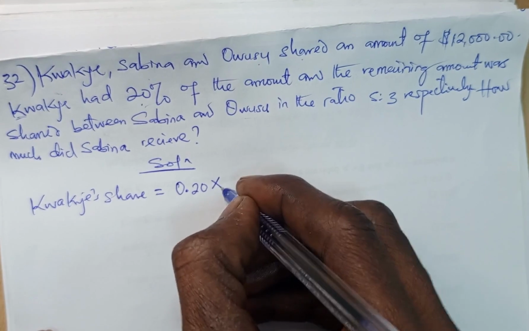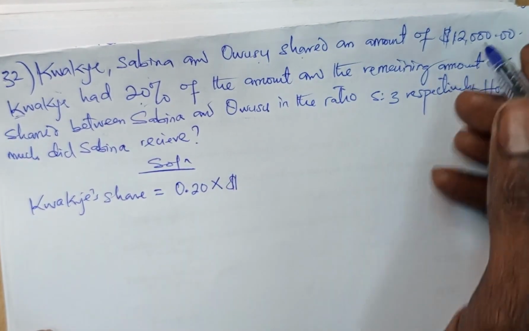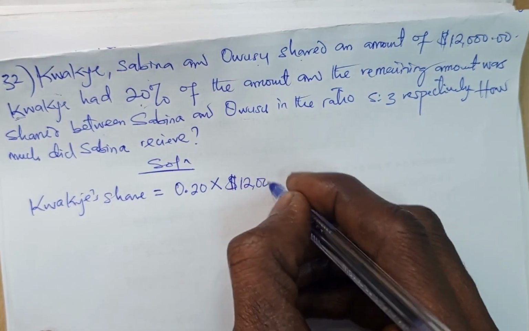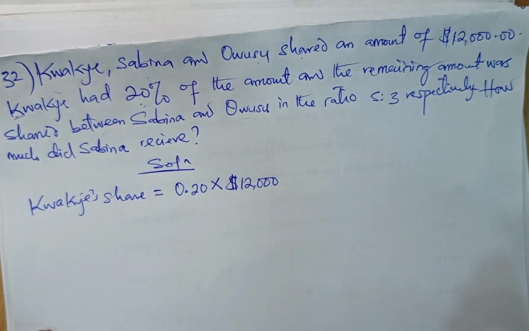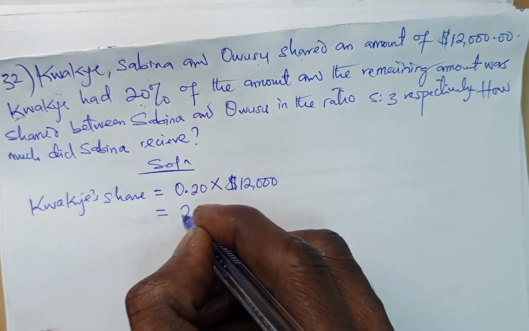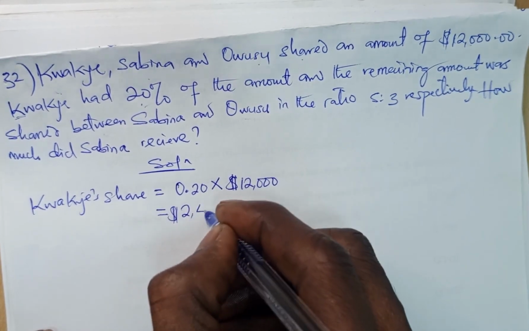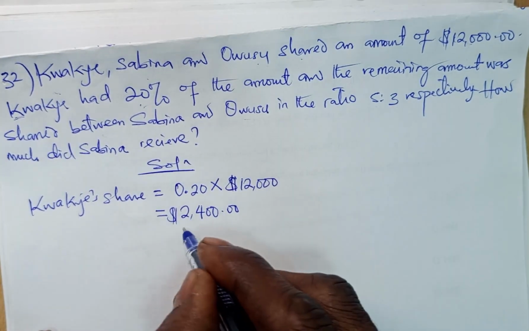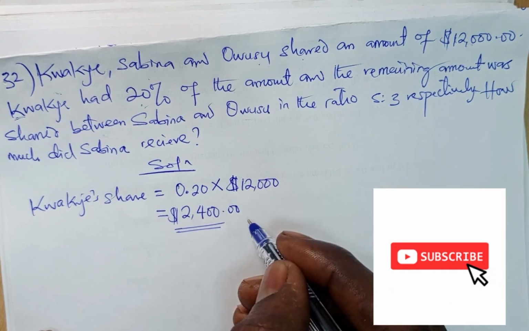Are you getting me? Of that amount that they shared, which is $12,000. Are we together? So now when you do this, guys, we end up having, I think, $2,400. Okay, so this $2,400, guys, is Kwake's share.